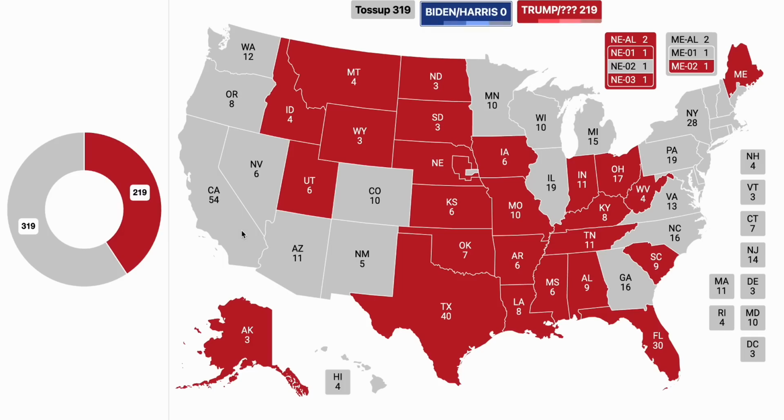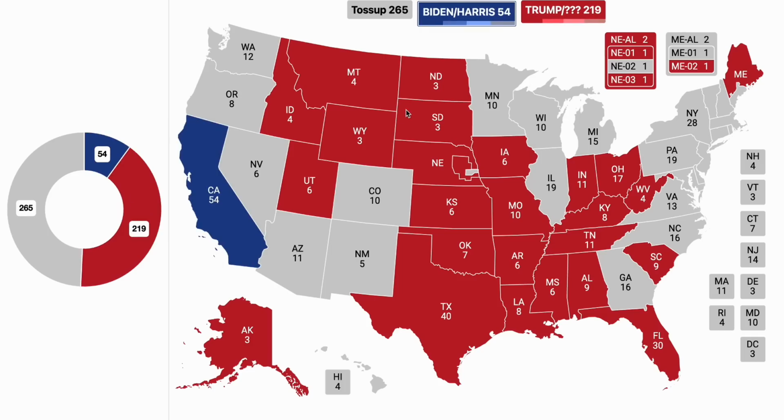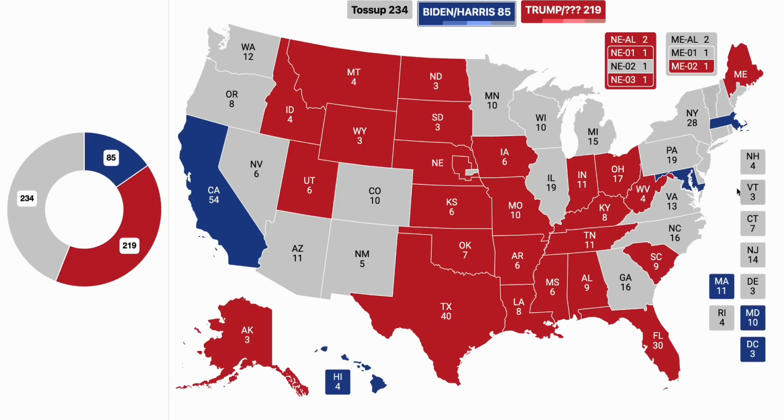As for Biden, we have California at 16 points for Biden, Hawaii at 19 points for the president, DC at 69 points for the incumbent president. Nice. And then we also can see the states of Maryland at 19 points for Biden, and Massachusetts at around 21 points. So those fill in, and Vermont is only a mere 25-point victory for Joe Biden on this map, which just gives Biden 85 safe Electoral College votes as of right now.